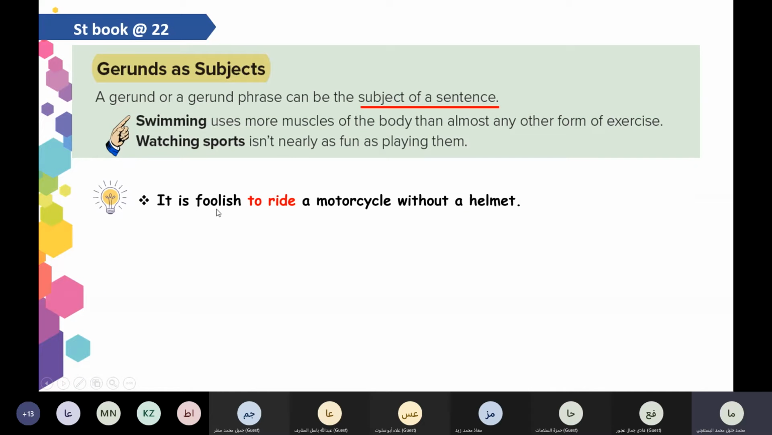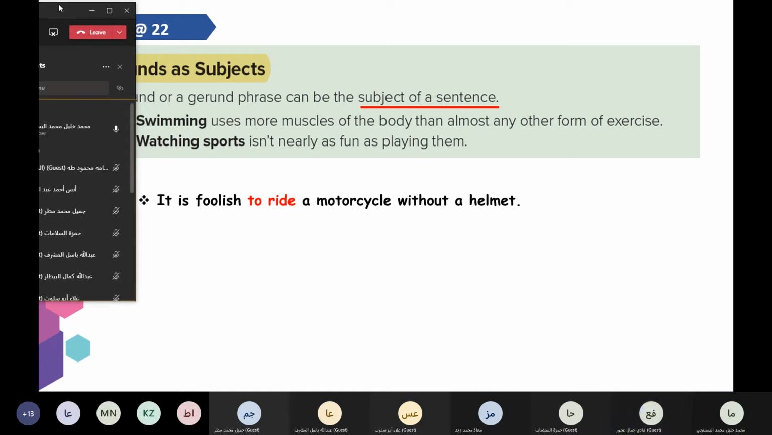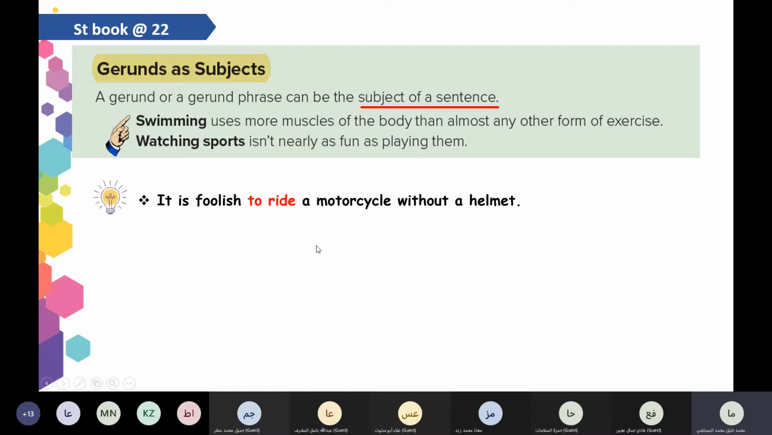Look at the first example here. Who can read it? Paddy. Okay, it's foolish to ride a motorcycle without a helmet. Good. Now we can start with what? With a gerund. Where is the infinitive here? To ride. How can we start with a gerund? Who can try saying the sentence in a different way with the same meaning, starting with a gerund?